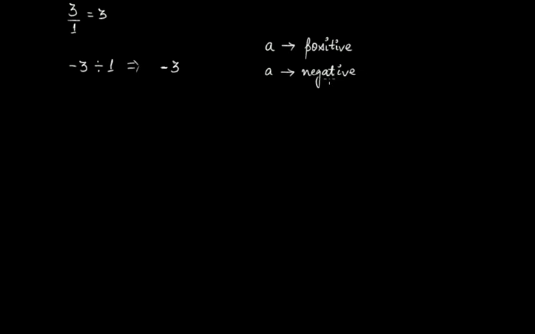If you divide any integer by 1, you'll always get back the same integer as the result, as we saw here in the above examples. So whole number, natural number, or integer, if you divide them by 1, you'll always get back that number.